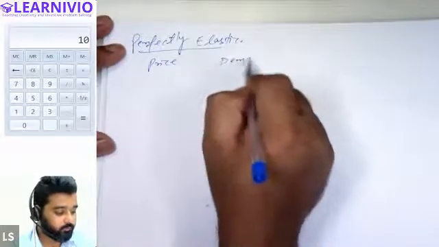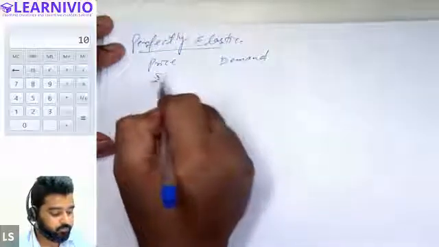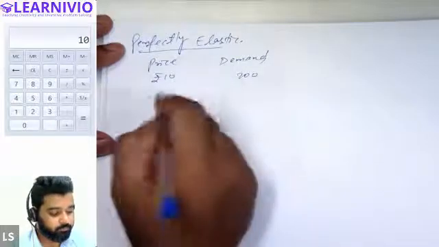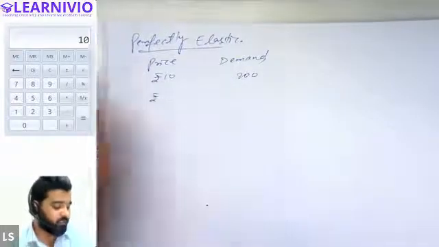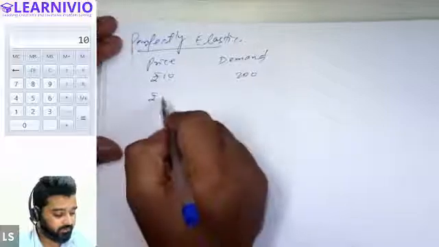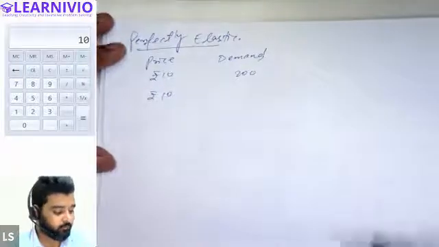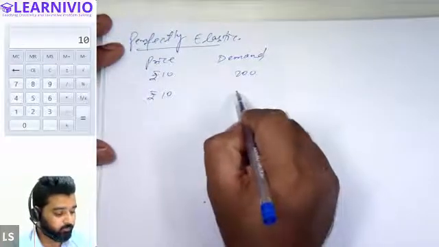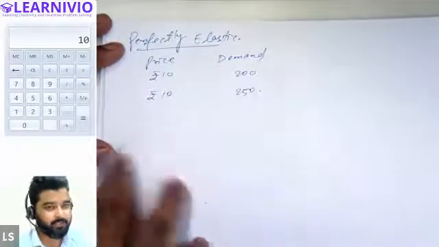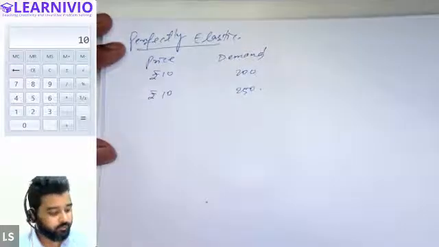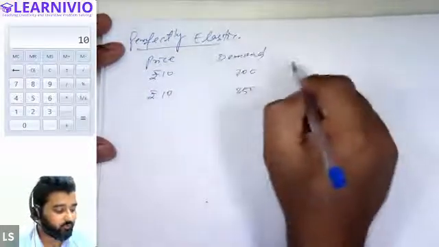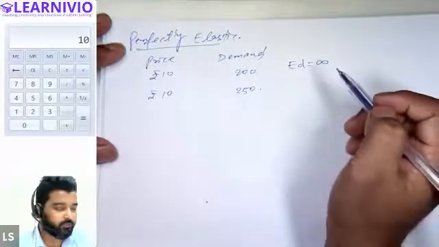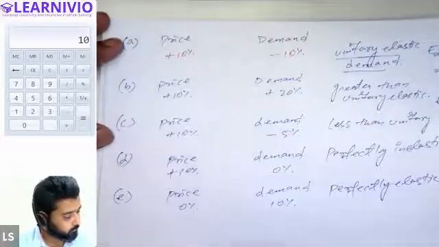Correct. So let's say price was 10 rupees, demand was 200. Now this time price remains same. There is no change in price of the commodity. Price was 10, it is 10 this time also. But demand is basically changing to 250 units. At same price, more quantity is demanded. So when you calculate the value of elasticity this time, you will get the elasticity equal to infinity, right? You will get the elasticity equal to infinity this time.